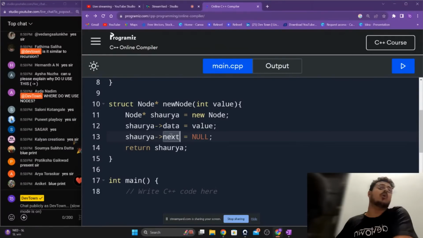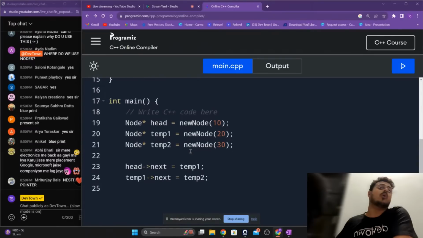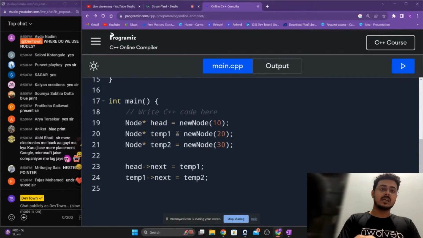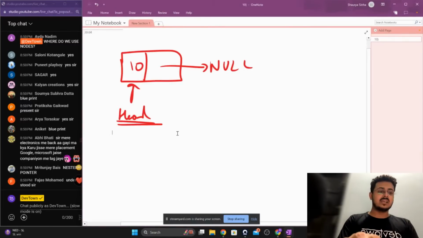Your node data structure is there. How can you access the data and next from that? That is what you do using these arrows. Very simple to understand, nothing too complicated about it. So right over here, guys, what have we done? This is called the head pointer.